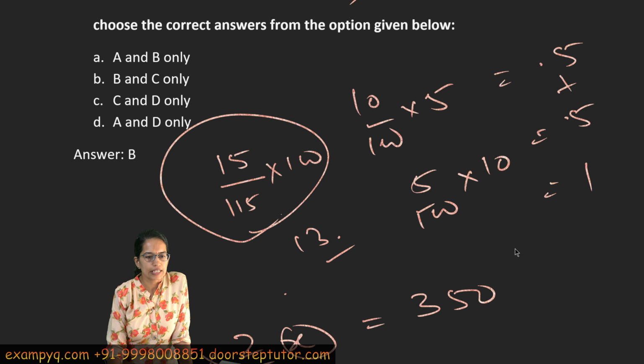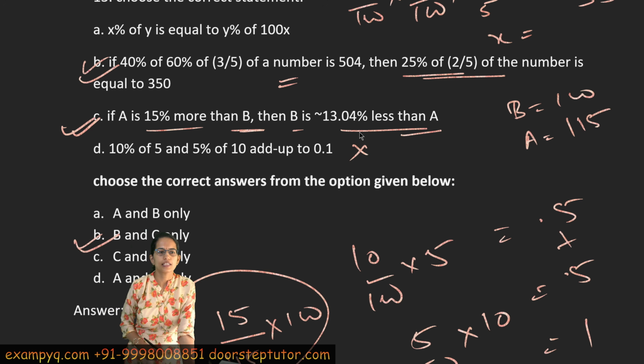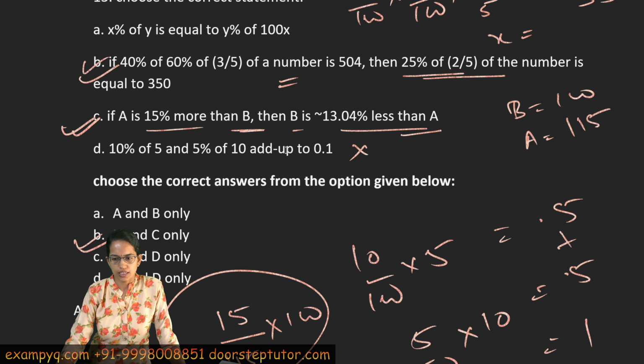Now I replace x with 3500 here, right? So this is 1 by 4. This is 1 by 2. This becomes 10. So 3500 divided by 10, which gives me 350. So again, this statement is correct. So I have B statement as correct and C statement is correct. So B and C would be the right option in this case.